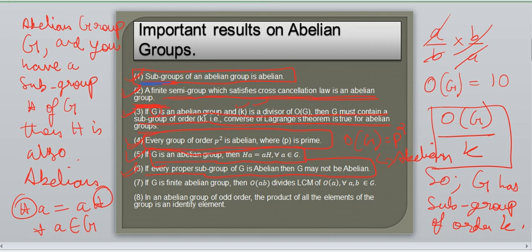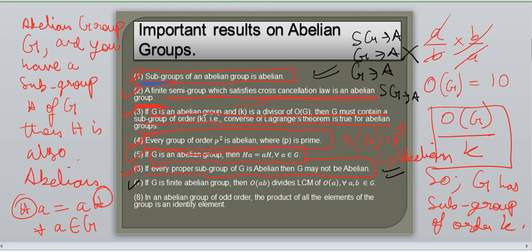Look at the first point on the top. The first point is saying exactly what I said just now: subgroups of an abelian group are abelian, but the group is not necessarily abelian if the subgroup is abelian. Understood? There are two different things. Over here it's saying that if G is abelian, then the subgroup has to be abelian. But if the subgroup is abelian, then the group being abelian is not necessary.